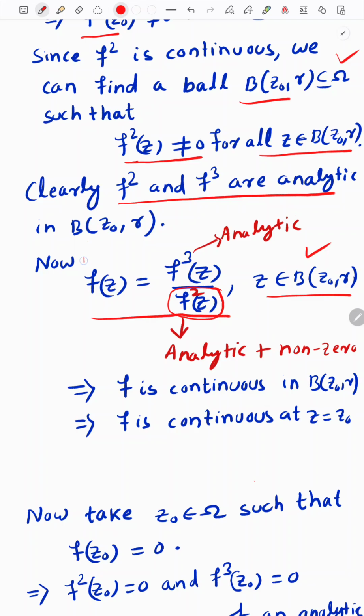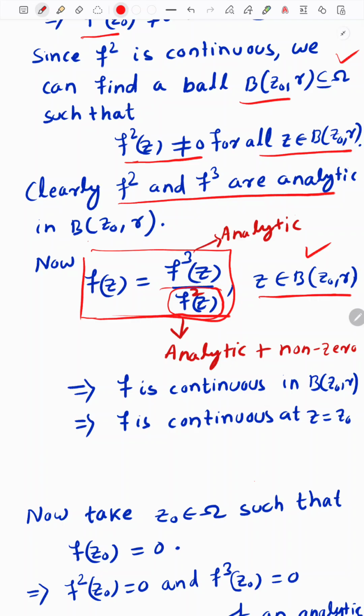There is no harm in writing this formula, and it is defined on this ball, where f cube and f square are analytic, meaning both are continuous, because every analytic function is continuous.